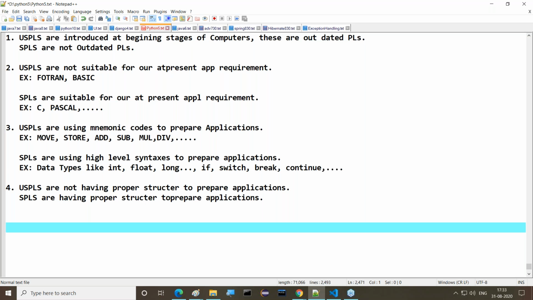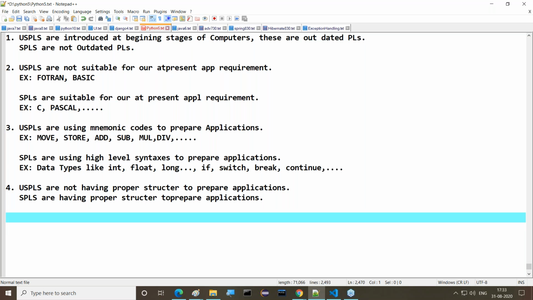The names give clarity: unstructured and structured. Unstructured means not having proper structure, whereas structured programming languages have proper structure to prepare our applications. One more difference here we have to identify now.